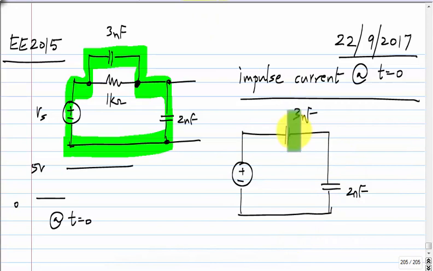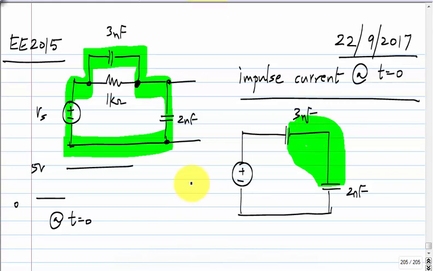The basic point is, whatever charge is on this combined plate cannot leave it. Obviously, it's an isolated plate, not connected to anything else. The only thing that can happen is it can move from that plate to this plate.